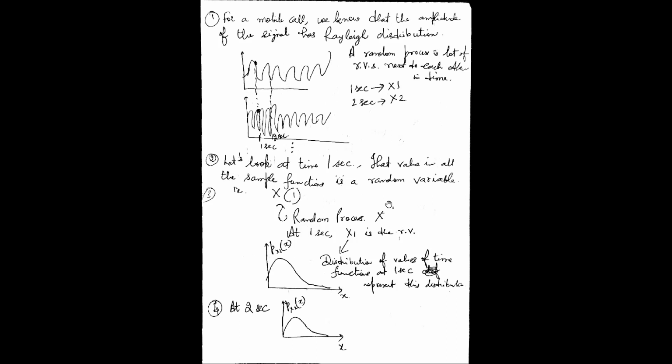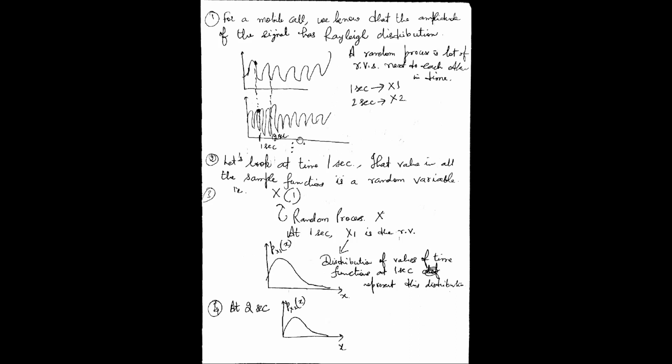So if the random process is x, then at 1 second, x1 is the random variable, which I have already explained. From the previous chapter, we know that every random variable will have a probability distribution attached to it. If you take some other example, it can be a geometric distribution, it can be a binomial distribution, and so on.